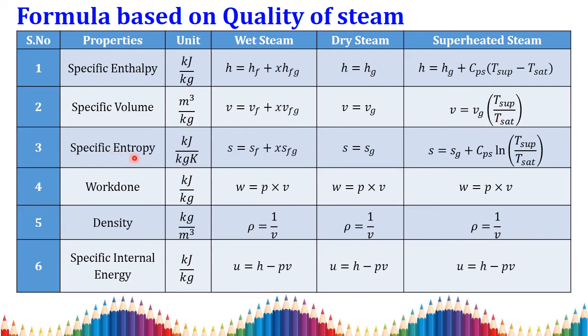And also for specific entropy, s is equal to sf plus x into sfg, for dry steam s is equal to sg. For superheated, s is equal to sg plus cp ln of the ratio of the superheated temperature divided by the saturation temperature.